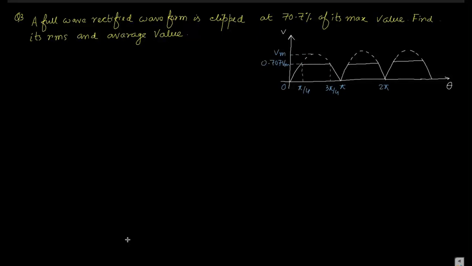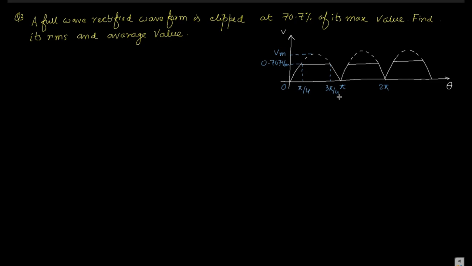Clipped means for some time, from pi by 4 to 3 pi by 4, it becomes steady, a constant value. Then it becomes sinusoid in nature again, like this. This is the kind of waveform. We can find the average and RMS value of this waveform.